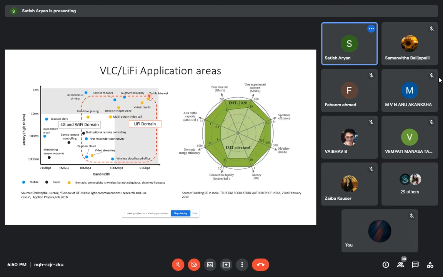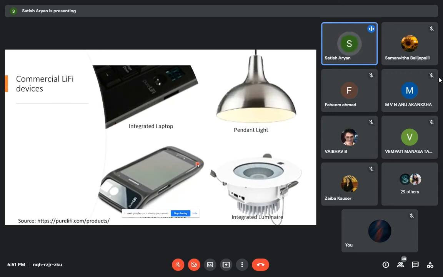In the other diagram, 5G technology is also demanding the same thing, like a tenfold increase in data rate and a reduction in latency from 10 milliseconds to 1 millisecond, and other aspects are also covered by Li-Fi technology. So the question may arise, is it a very new technology, or are there any products available in the market? Yes, for sure. As Mr.